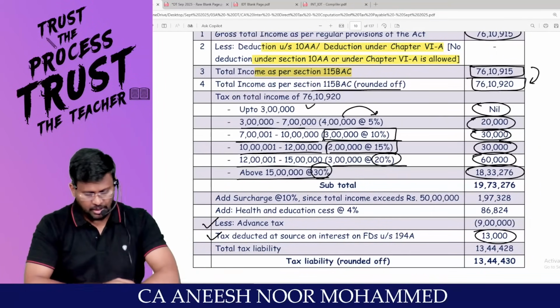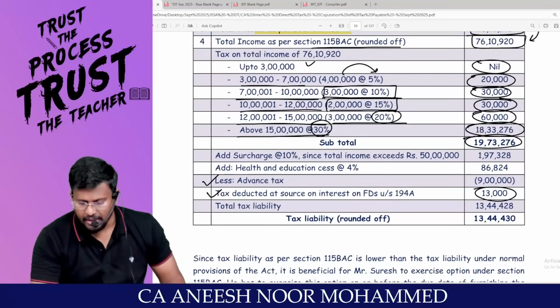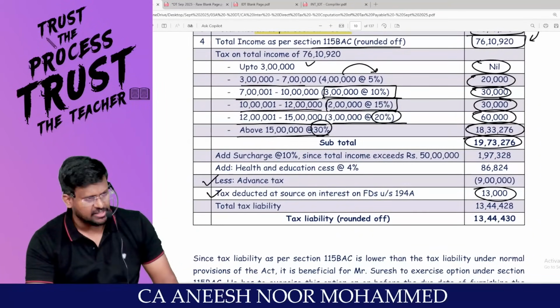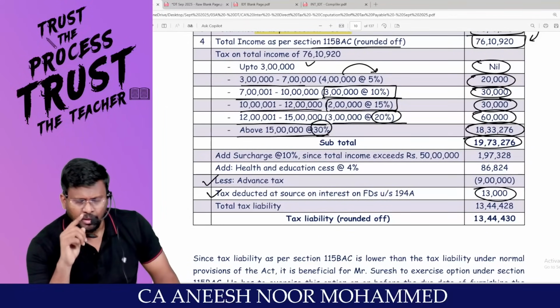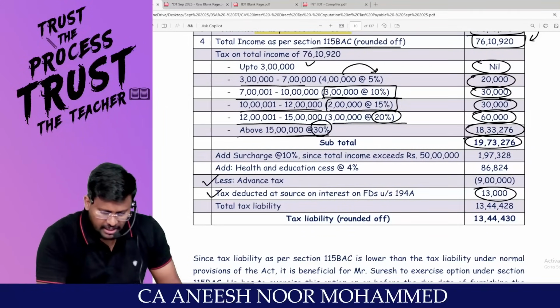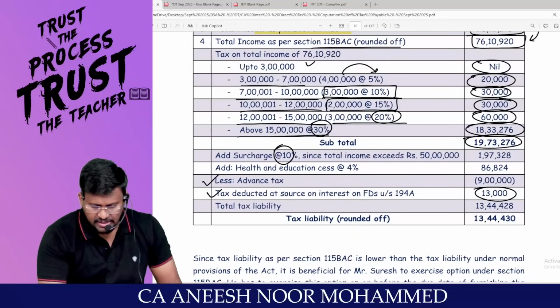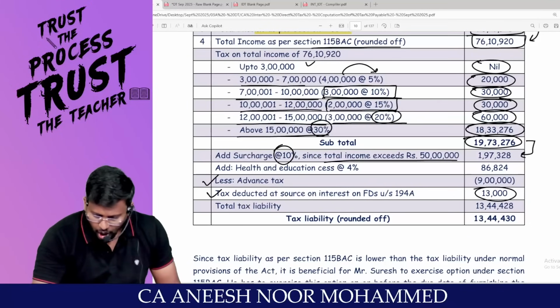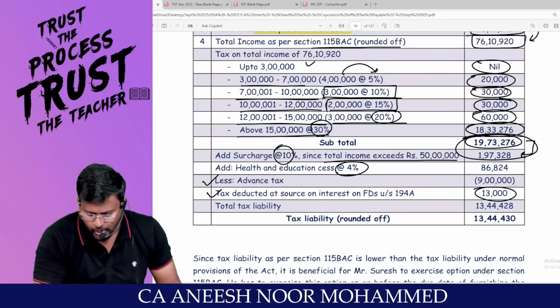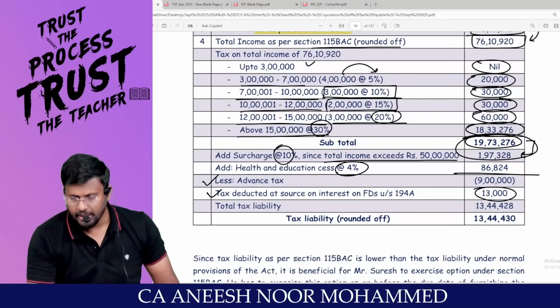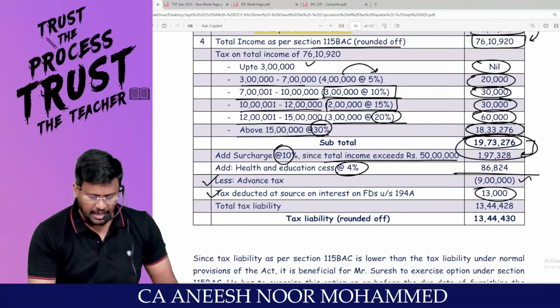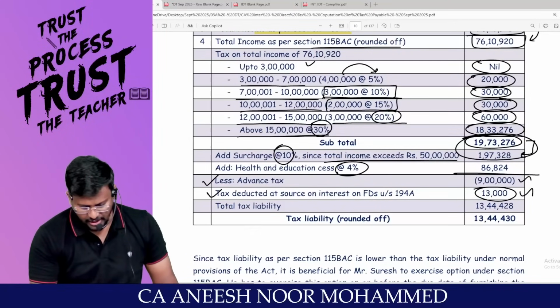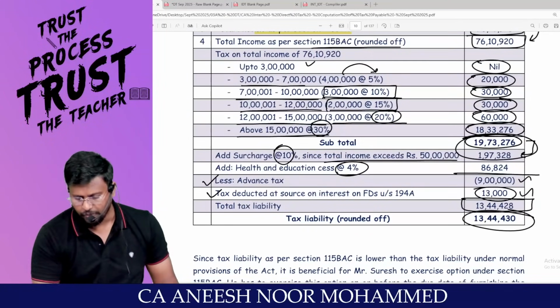Sure? Sir, you will be getting subtotal 19 lakh 73,276. Is the assessee an individual? Does total income exceed 50 lakh? He is liable to pay surcharge at the rate of 10%, since the total income exceeds 50 lakh. On both, you have to apply health and education cess of 4%. You will be getting total tax payable. Reduce the advance tax. Reduce the TDS. You will get the total tax liability. Round off to the nearest 10.